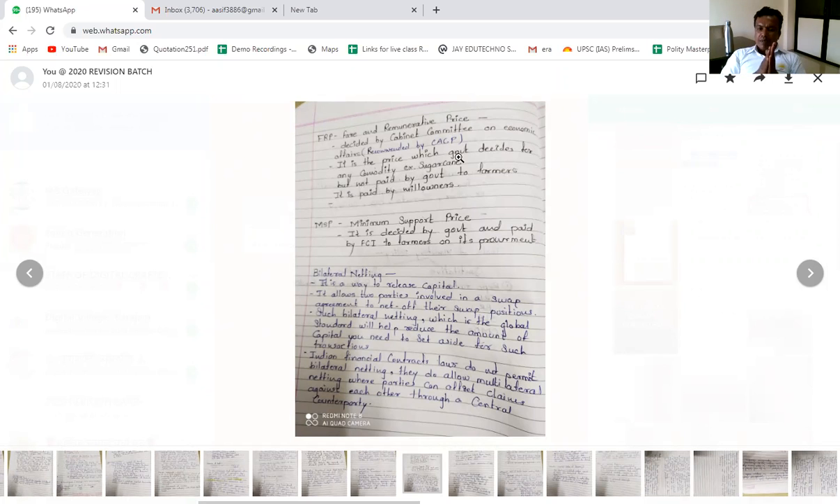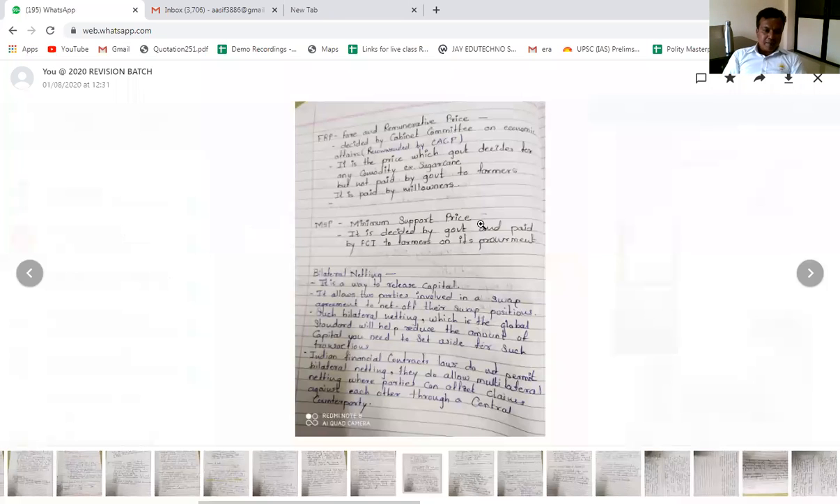So the difference between FRP and MSP is that in MSP, the government procures the food grain or the agricultural produce from the farmers and the government pays the farmers. With FRP, it is the mill owners of the sugarcane who pay. So here the government does not give money to the people, but the mill owners will give it to them. In MSP, the government gives that MSP price to the farmer. So that is the difference between FRP and MSP.